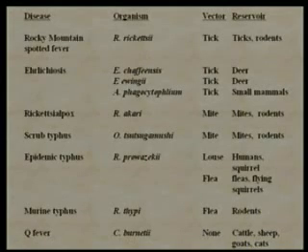Ehrlichiosis, there are 3 species that cause this: Ehrlichia chaffeensis, Ehrlichia ewingii, and Anaplasma phagocytophilum. Again, all of them have tick vectors, and the reservoirs are small mammals or deer. These differ sometimes in their geographic location.